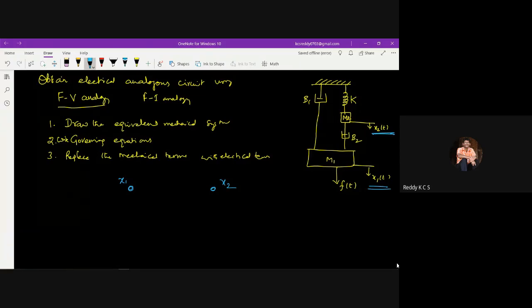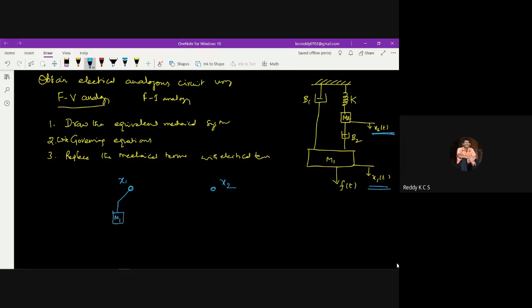Now, what are the elements under the influence of x1? That is, which elements undergo the displacement under the influence of m1? M1 is connected to this b1 as well as m1. So m1 and b1 I can write directly under this x1 node.